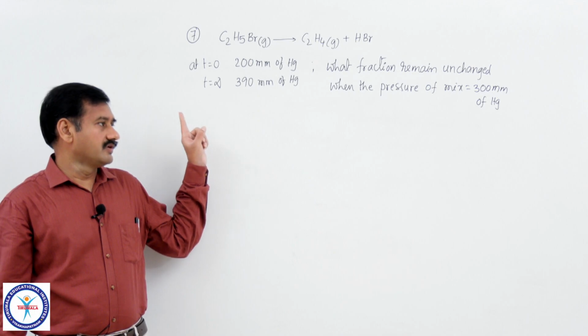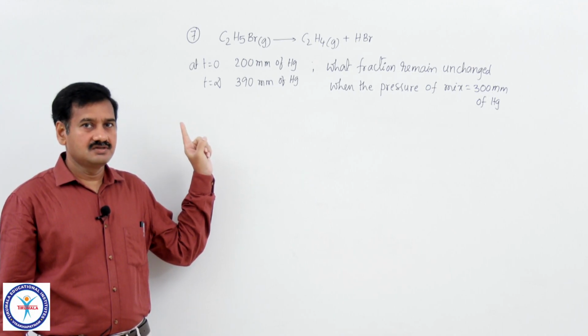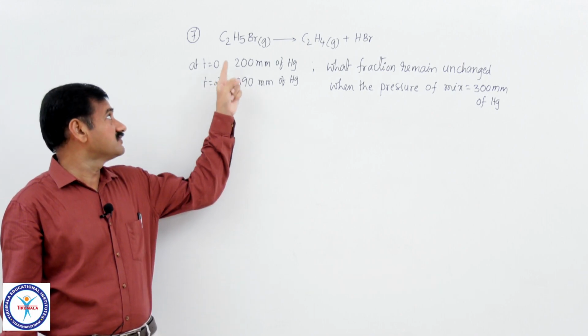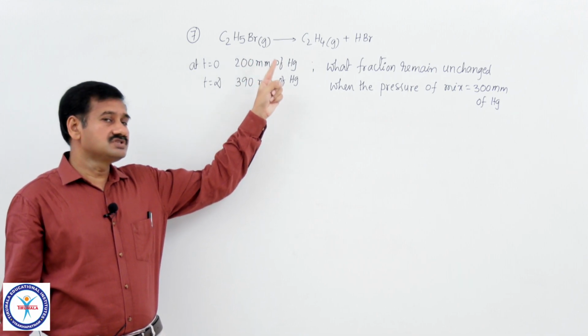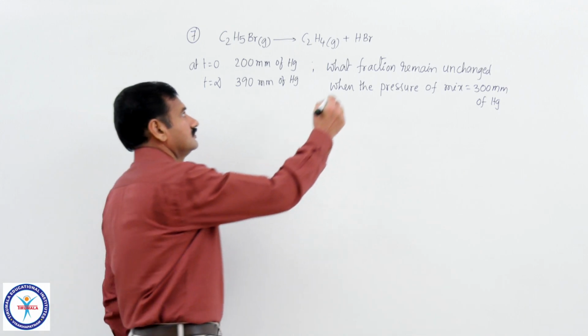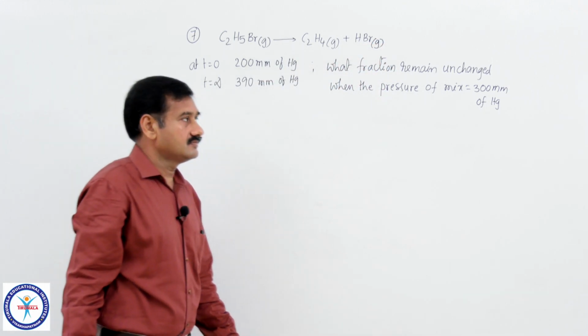So, this is question number 7 of your worksheet. In the thermal decomposition of C2H5Br, ethyl bromide, to give C2H4, ethene, and HBr gas, all these are gases.